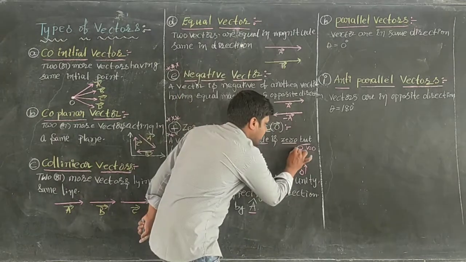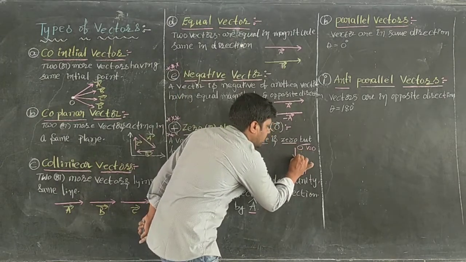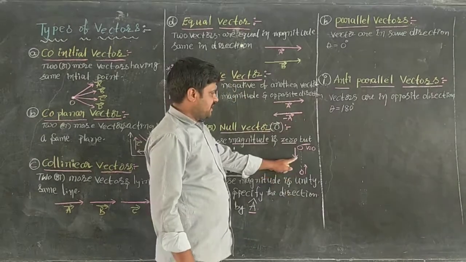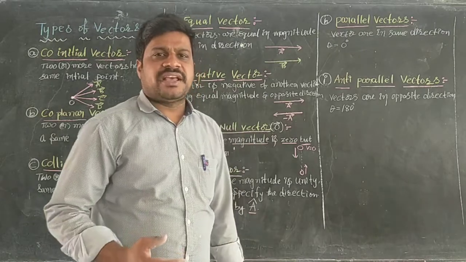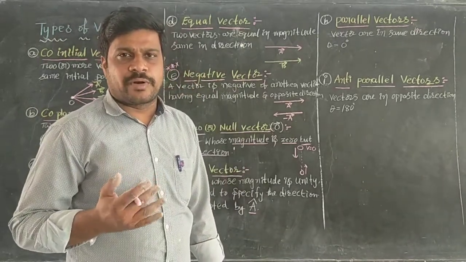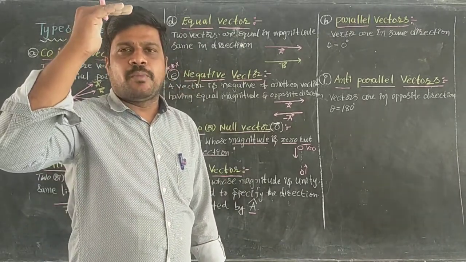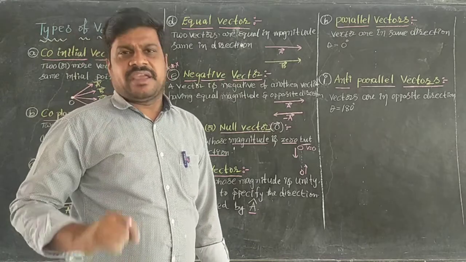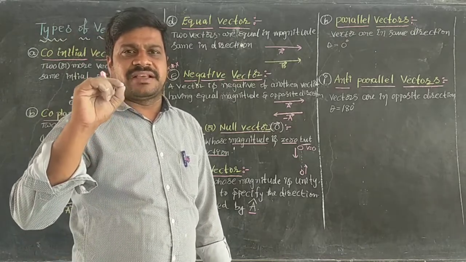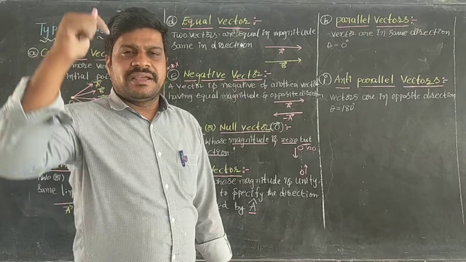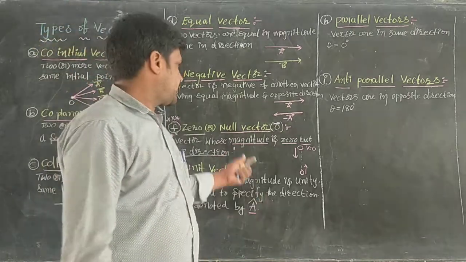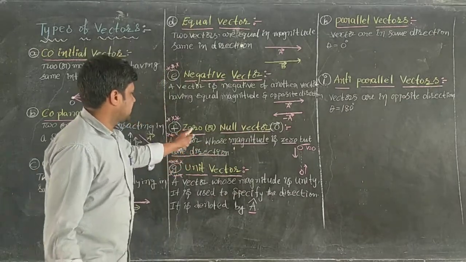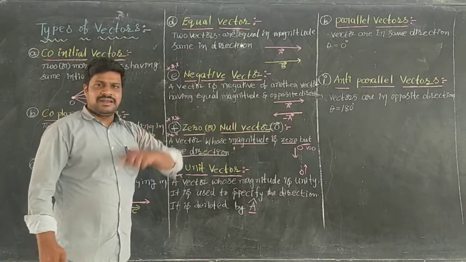Example, how to write: when the object is thrown vertically upward, at the topmost point the magnitude of the velocity vector is 0, but its direction is acting downward. If you write like this, then that is the correct example for null vector.